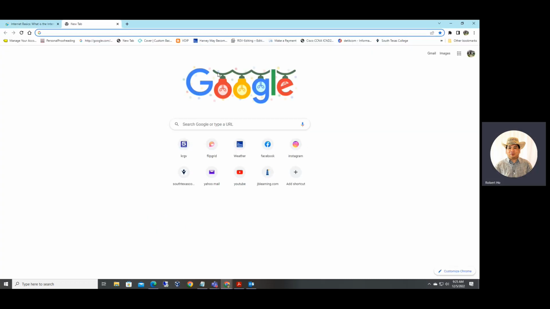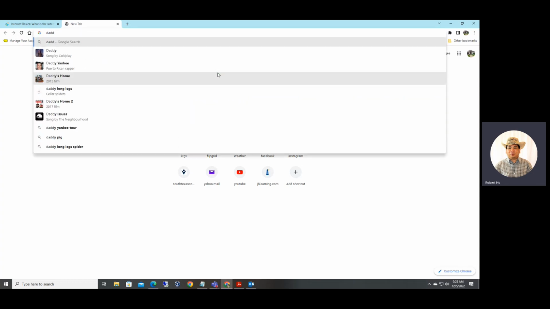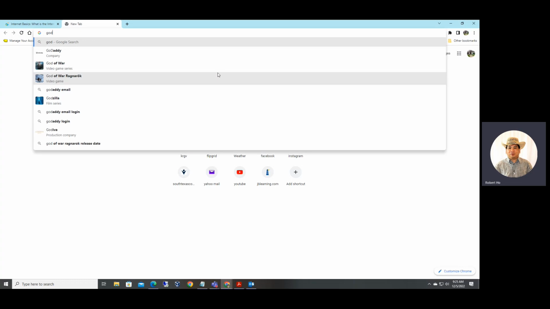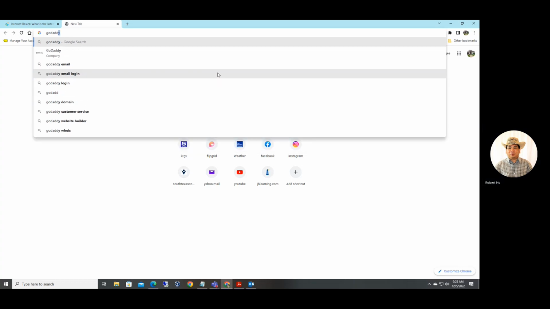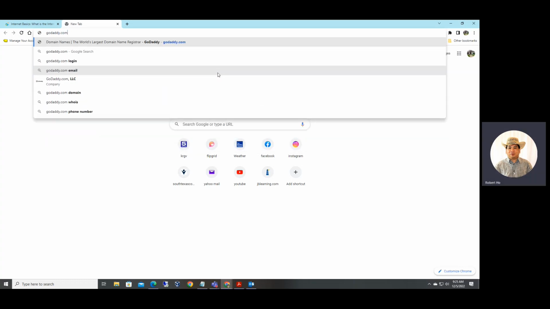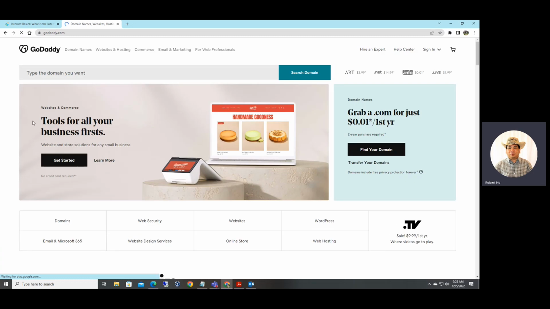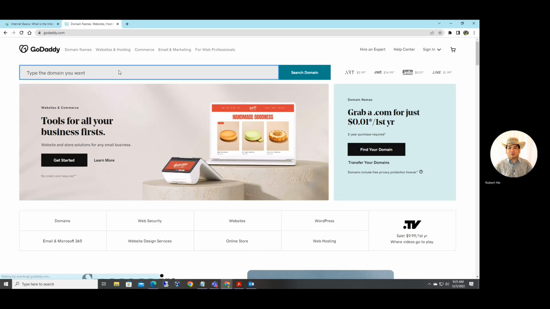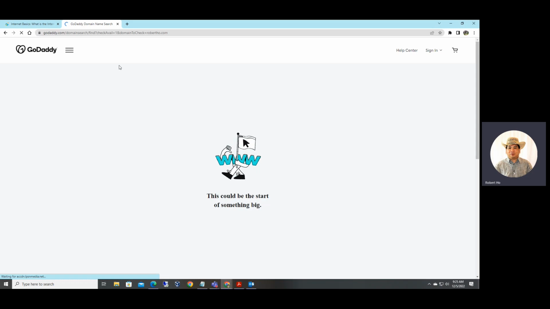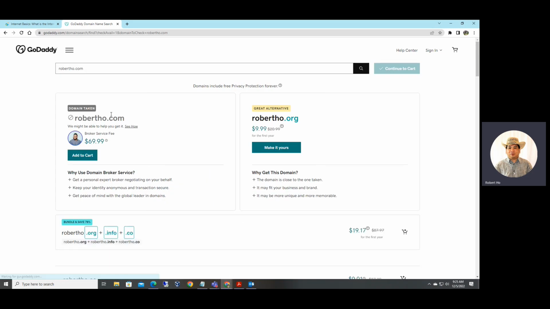How do you get a domain, right? Normally you can go to godaddy.com, right? You can buy your domain here. For example, you can buy robertho.com, right? See if it's available. Yes, it's available, right?